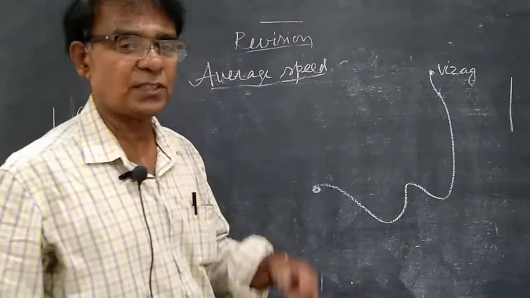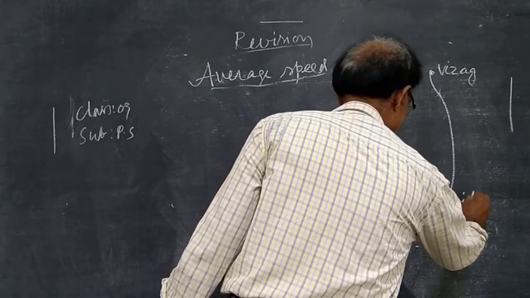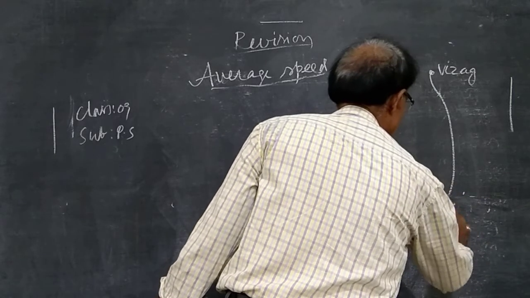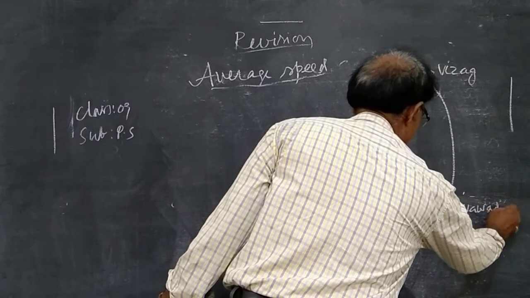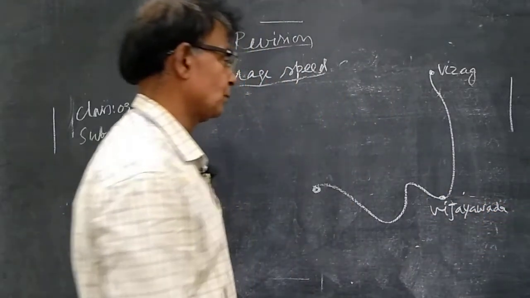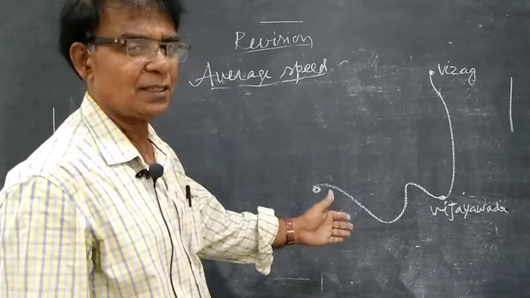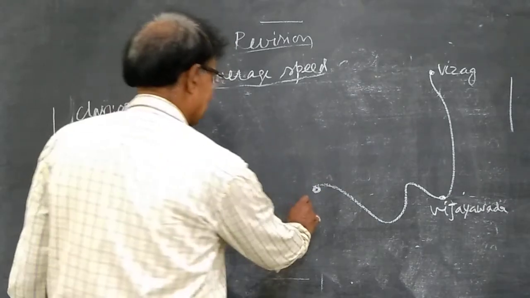The short name of Visakhapatnam is Vizag. Vijayawada. So Vizag, Vijayawada, there may be so many stations in between them, but we are giving the main stations. And Hyderabad.